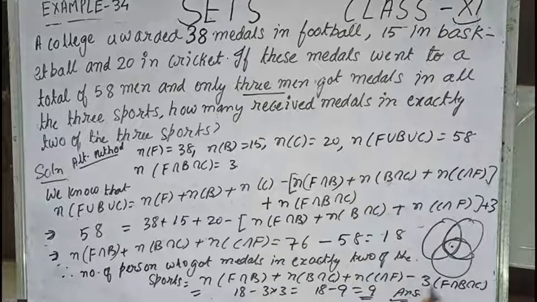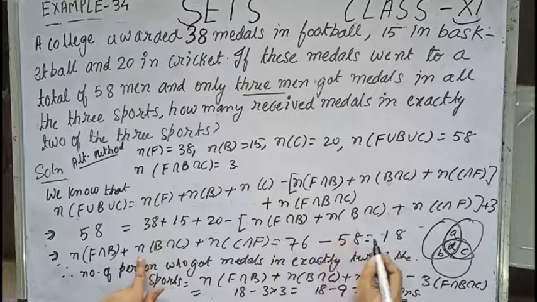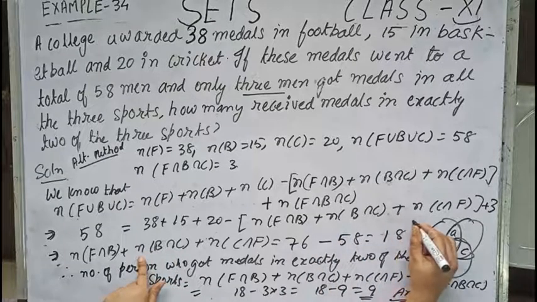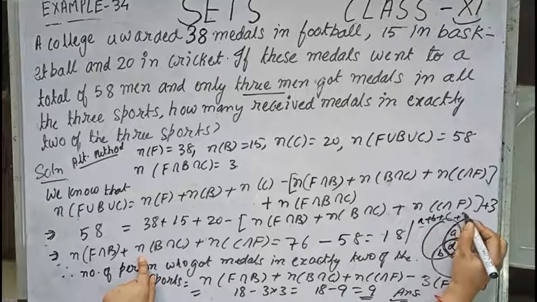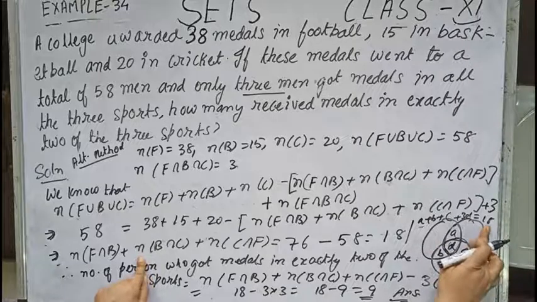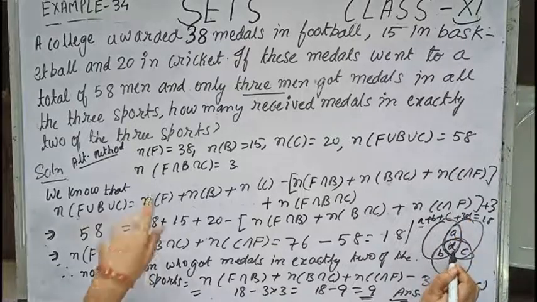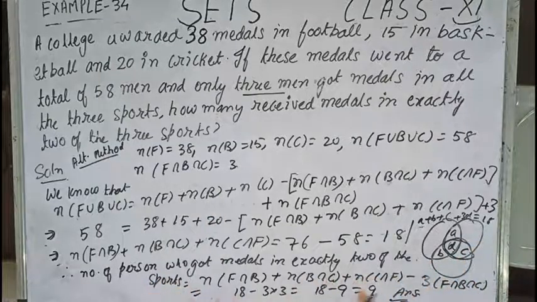Children, over here you can also write this as A, B, C, D. So we are getting A plus B plus C plus thrice D equals 18. So A plus B plus C equals 18 minus thrice D, and the D value is given as 3. So 18 minus 9 equals 9. This step you can skip by writing this. So I think you understand, children.